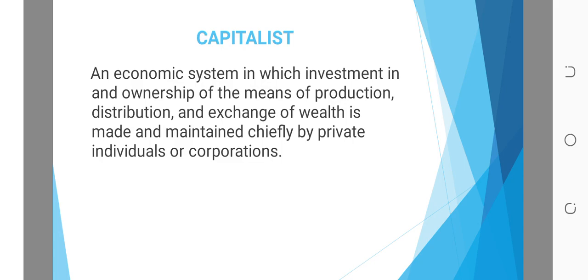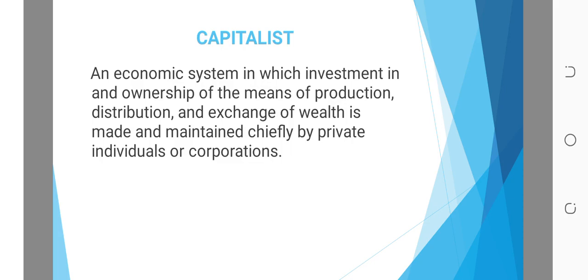Capitalist is defined as an economic system in which investment in ownership of the means of production, distribution, and exchange of wealth is made and maintained chiefly by private individuals or corporations.